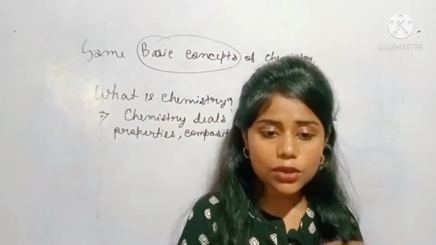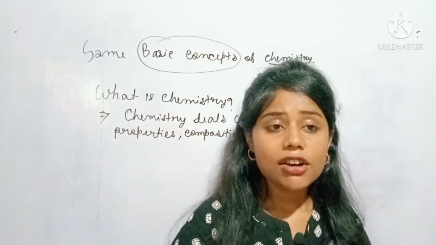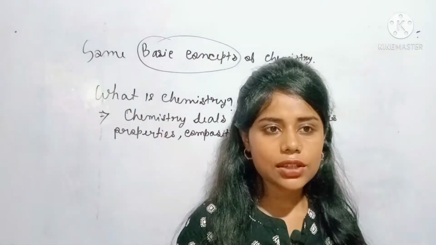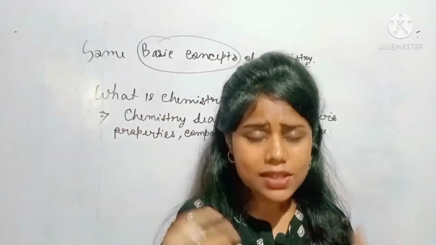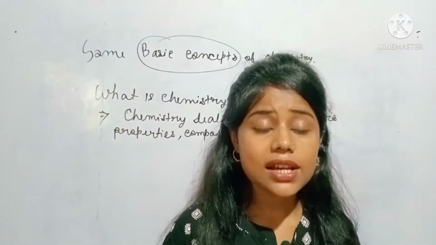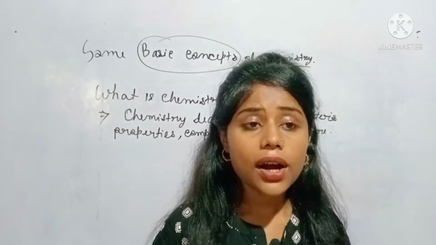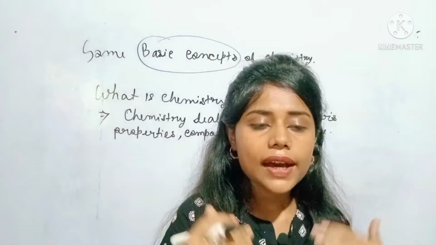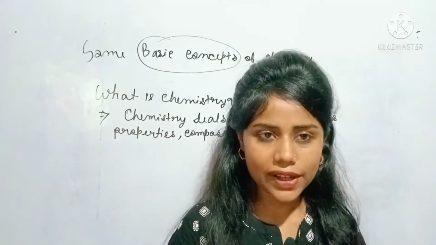You are students, and if you learn chemistry very easily and understand it completely, after that you will go to some industries, pharmaceutical industries, fertilizer industries, and there you are going to prepare medicines and fertilizers. In this way you can help our country, right? That's why we need to learn chemistry.